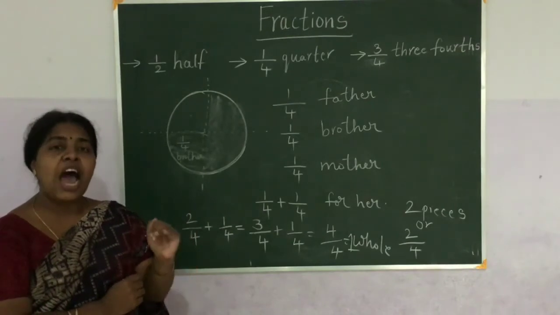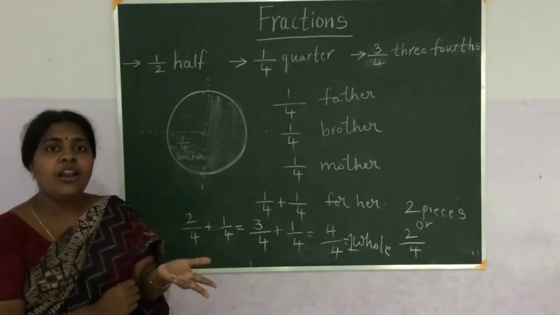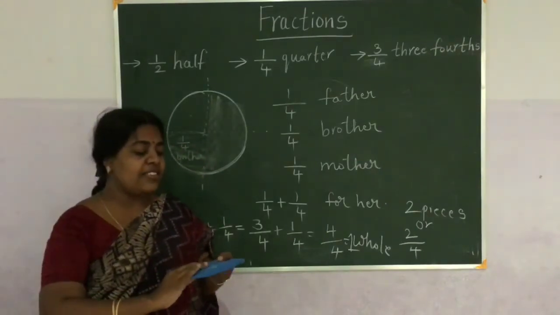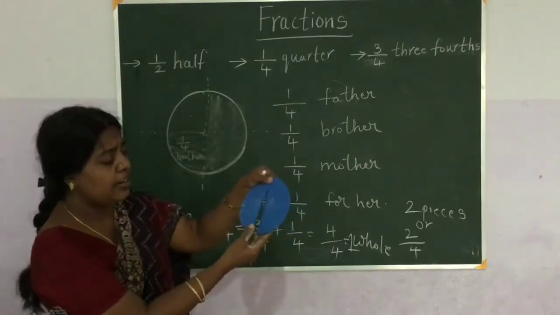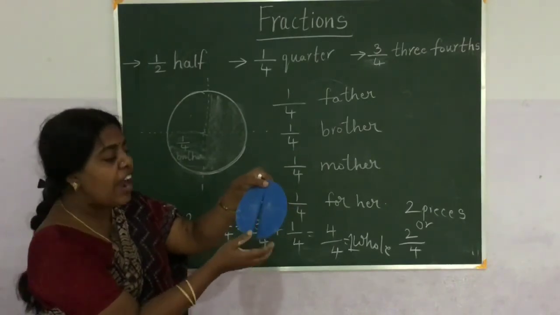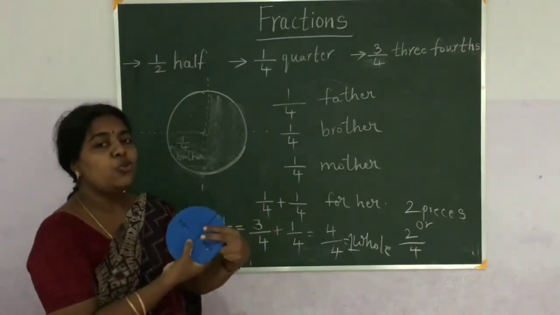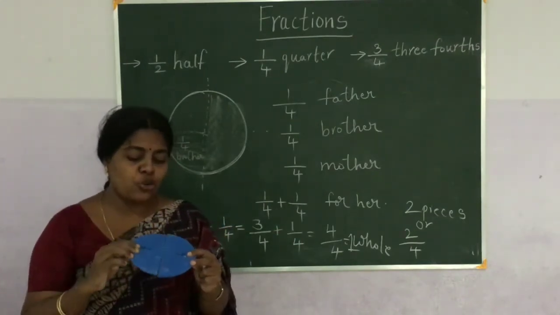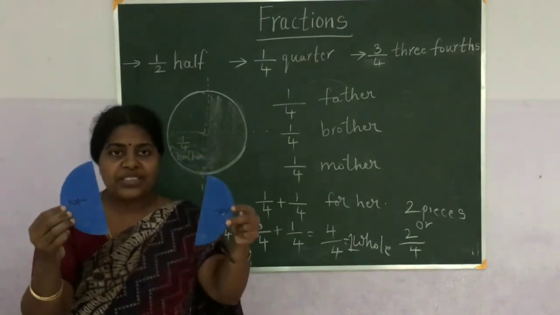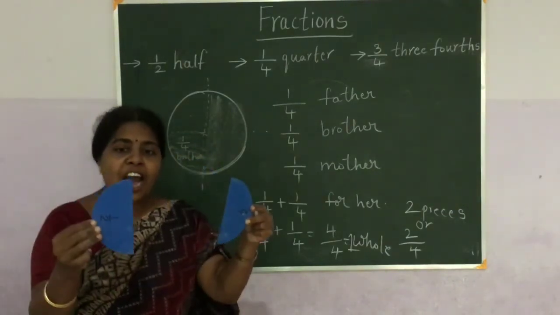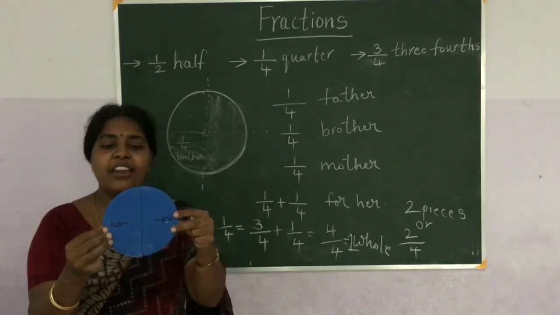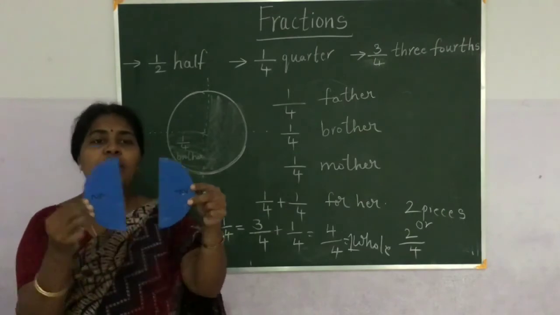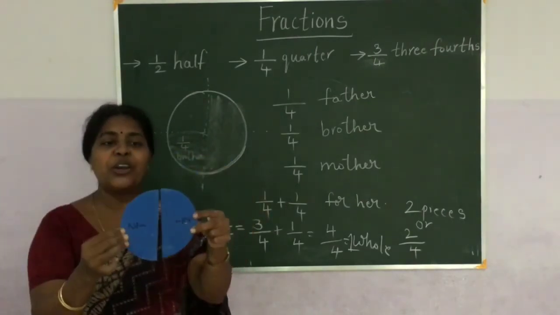1 by 2 means half. How many halves make a whole? 2 halves. Half and half. Now see this one. This is one full circle. Now I divided this circle into 2 parts. See children? So this is 1 by 2 and 1 by 2, 2 equal pieces. So if half and half are added, we get one full circle. So 2 halves make 1 whole.